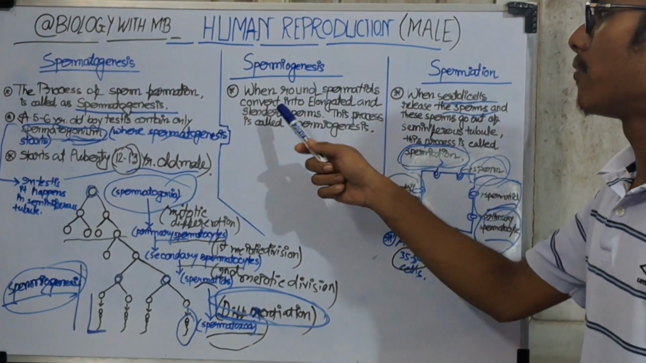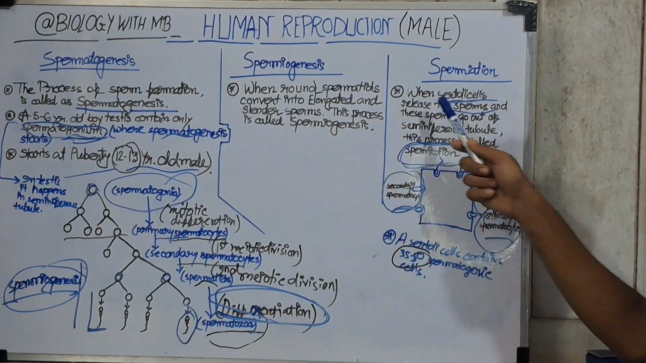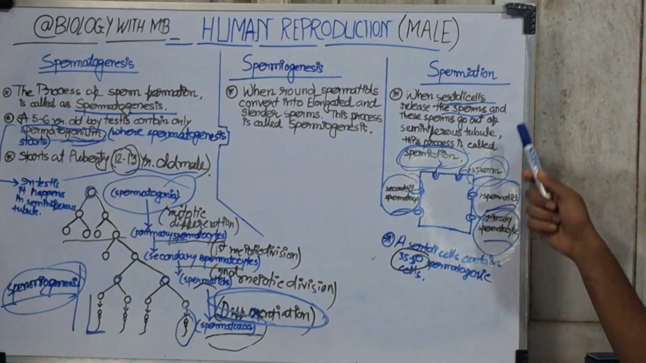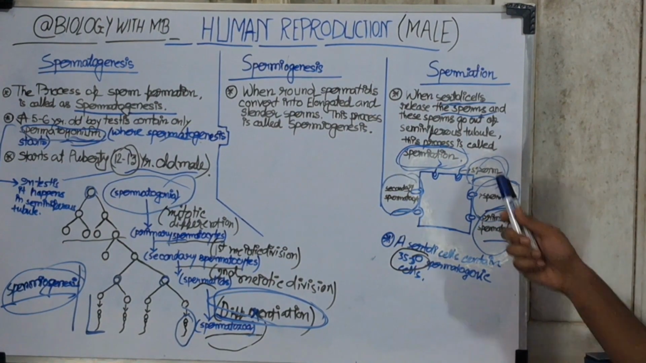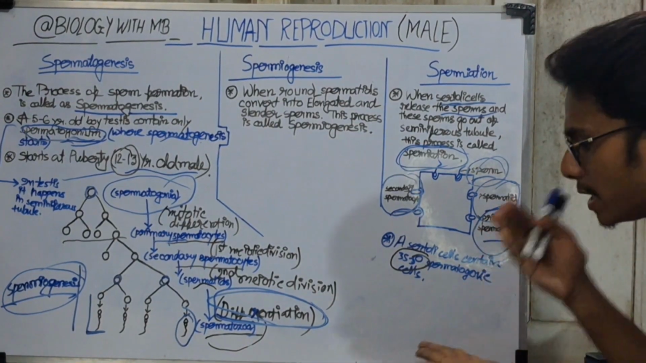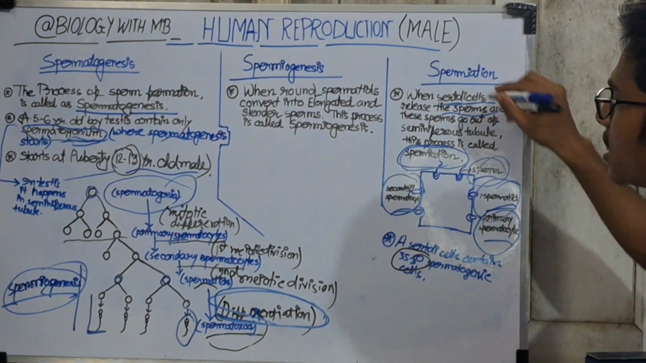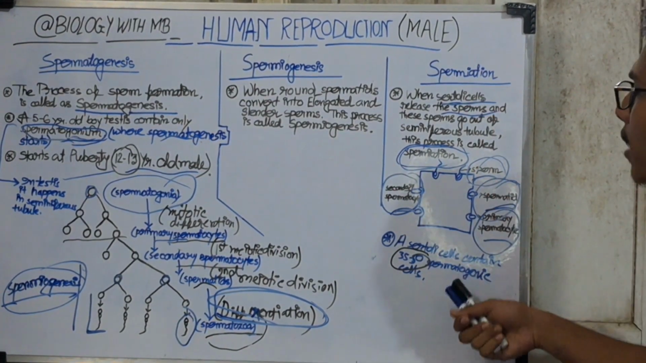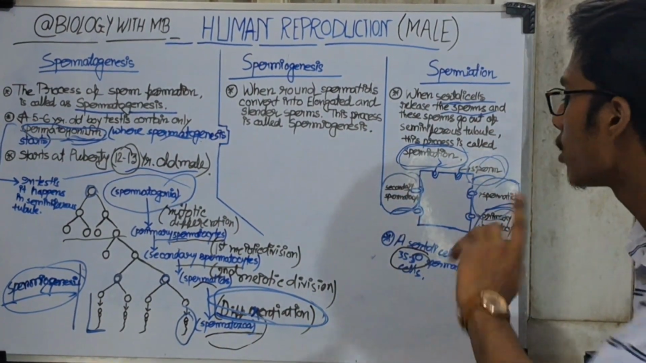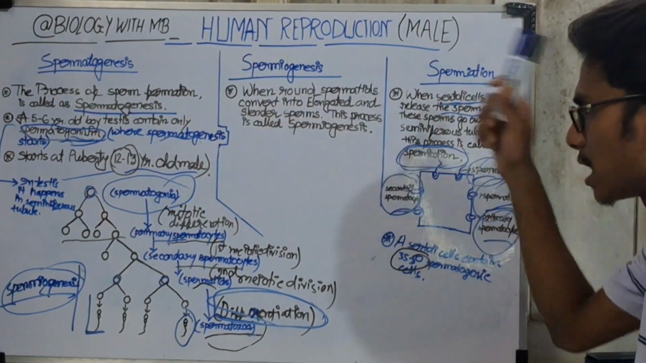When a round spermatid converts into elongated and cylinder sperms, this process is called spermiogenesis. When Sertoli cells release the sperms and these sperms go out of the seminiferous tubule, this process is called spermiation. And sperm, spermatid, primary spermatocyte, and secondary spermatocyte all get the nutritious things to develop from the Sertoli cells, and these cells are called spermatogenic cells. One single Sertoli cell contains 35 to 50 spermatogenic cells, and that is all about spermatogenesis, spermiogenesis, and spermiation.